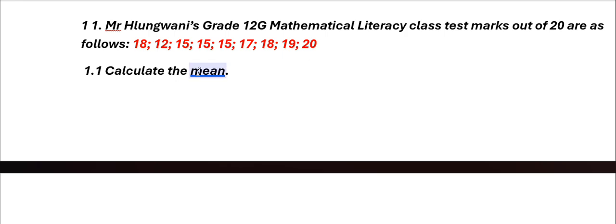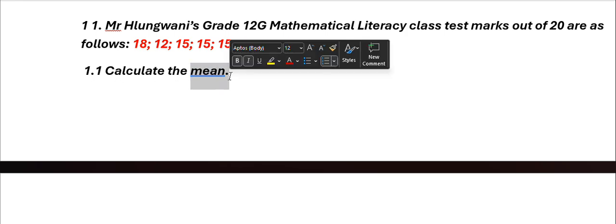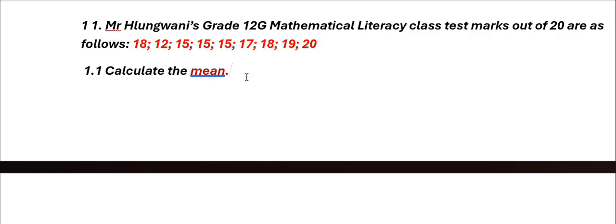The question is saying we must calculate the mean. Remember, I said for the mean, you add all the values, then you divide by the total number of values. I believe that makes sense. For instance, here we have 18, 12.